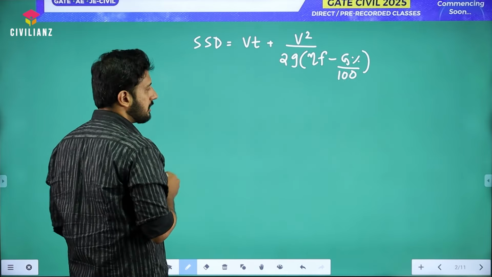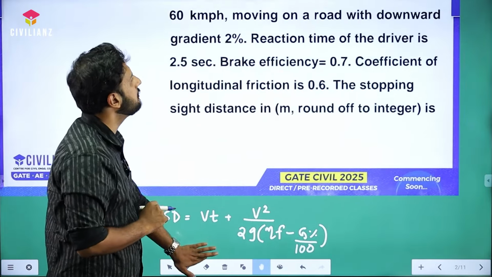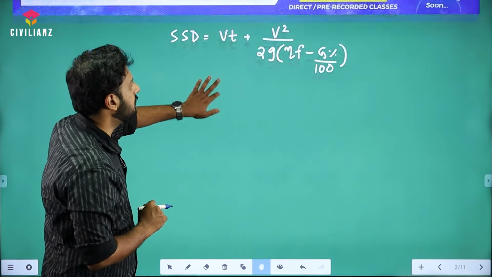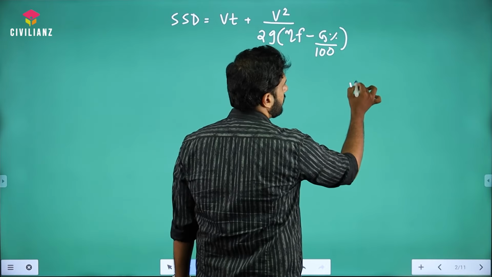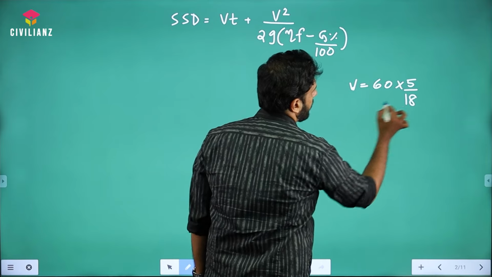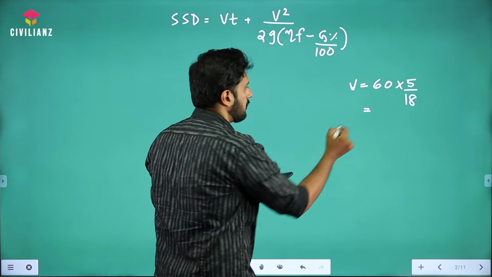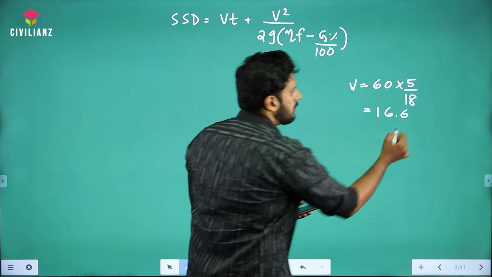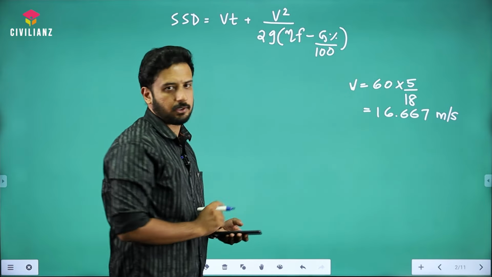In the question they have given the speed in kilometers per hour. How much was it? 60 kilometers per hour. So first of all we need to convert that 60 into meter per second. V is equal to 60 into 5 by 18. Once you do this calculation, you are going to get 16.666, like that. So better take at least 3 decimals so that your final answer will be more accurate.